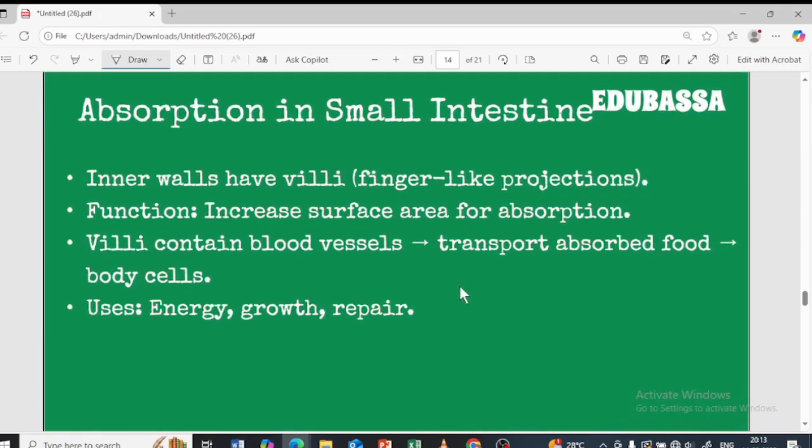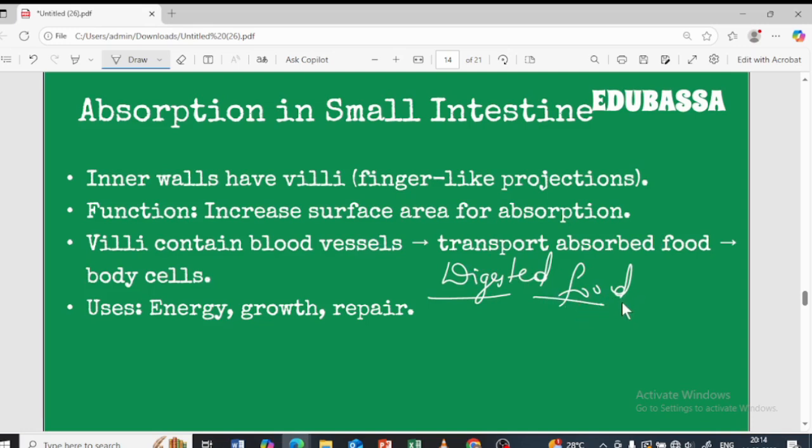Next, the food has been completely digested. Now what is left behind? The digested food is left behind. This digested food cannot go to the large intestine and go outside. If it gets out, then whatever has taken place in the alimentary canal will be completely wasted. So it has to go to the different cells of the body in order to undergo the respiration process, for the purpose of energy.